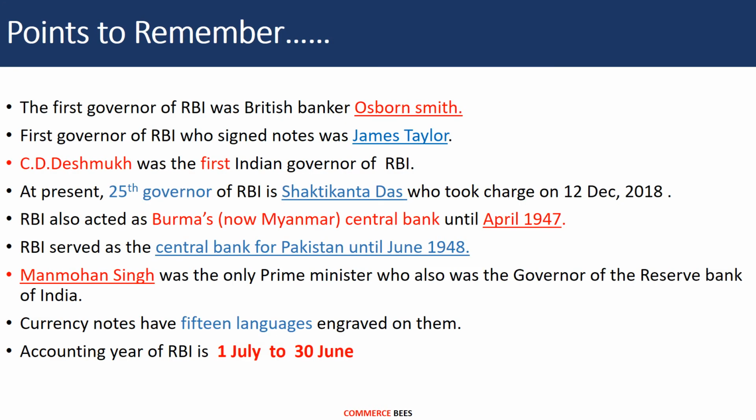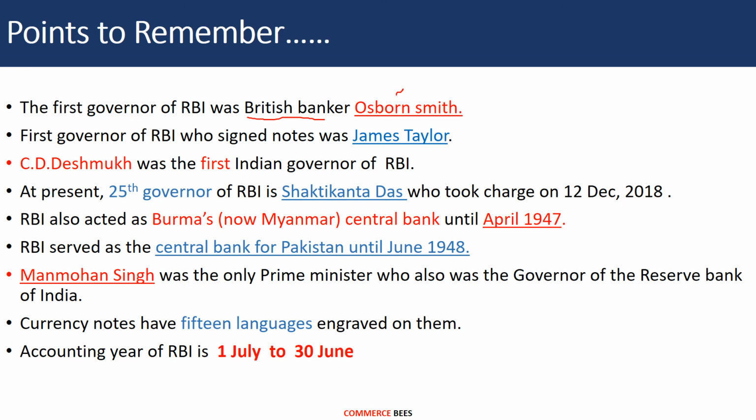Lastly, let's discuss some of the important points related to the RBI. In that, the first is the first governor of RBI was British banker Osborne Smith. At the time of the establishment of RBI, India was under the control of the British. So the first governor of RBI was British banker Osborne Smith.